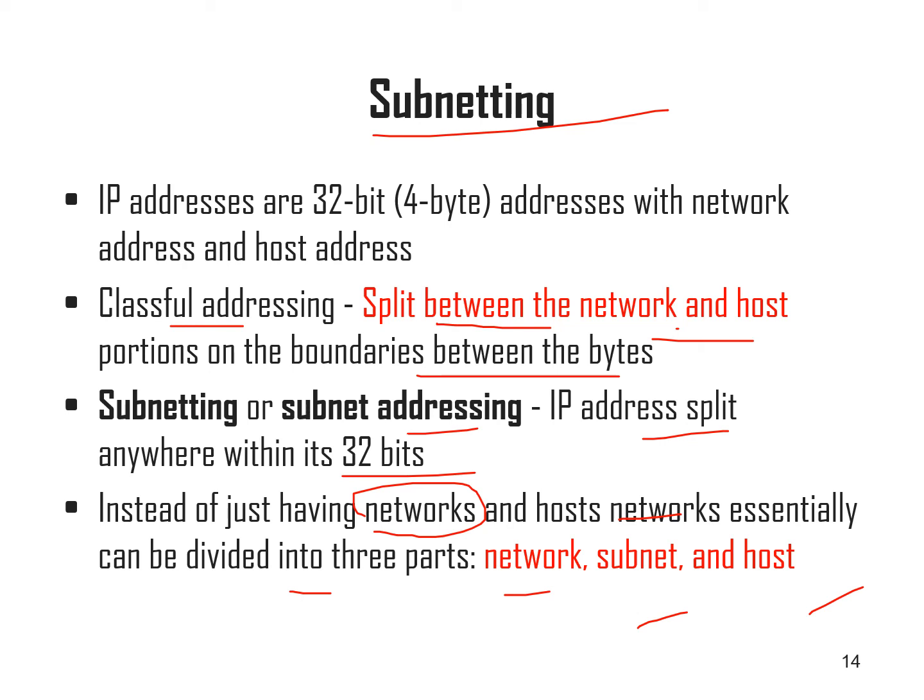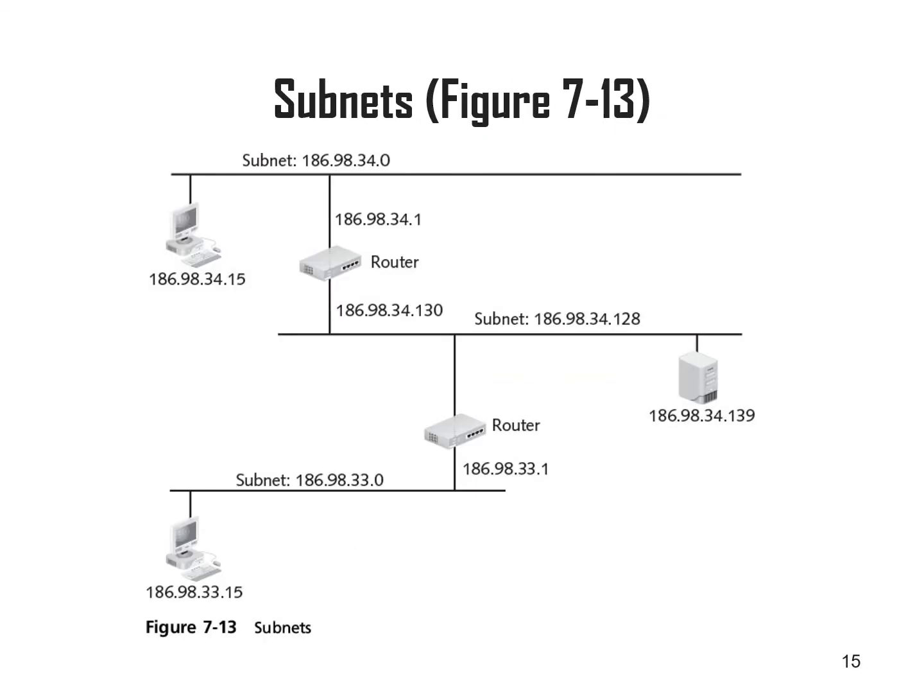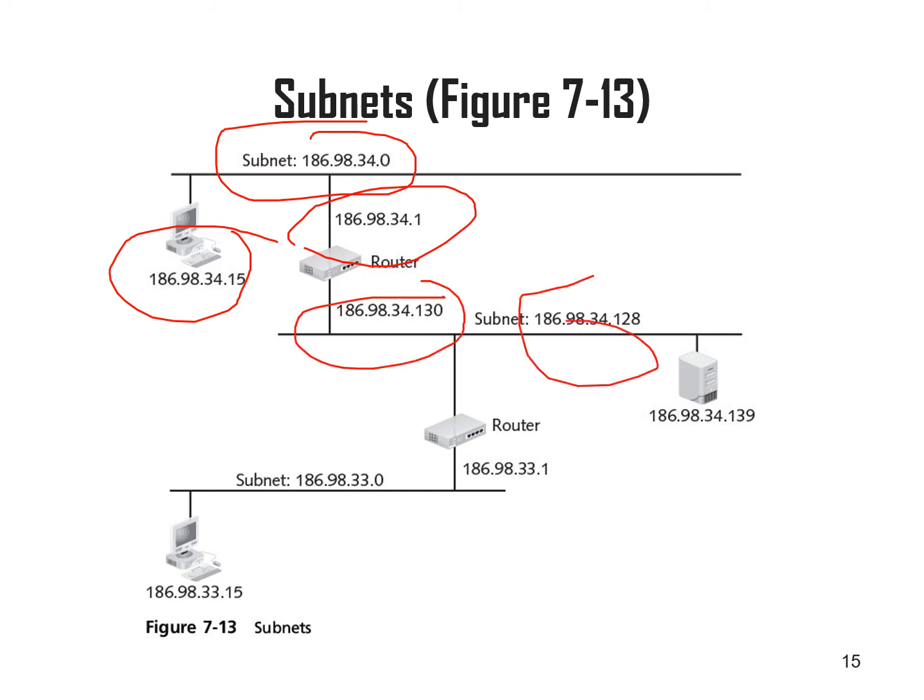Here we can split the network, subnet, and host. So this is called subnets. It's an example of the subnet, right? Everything is called a subnet. This is a different network. It seems like the same network, but everything has been divided, subnetted. So everything is a different network, subnetted.